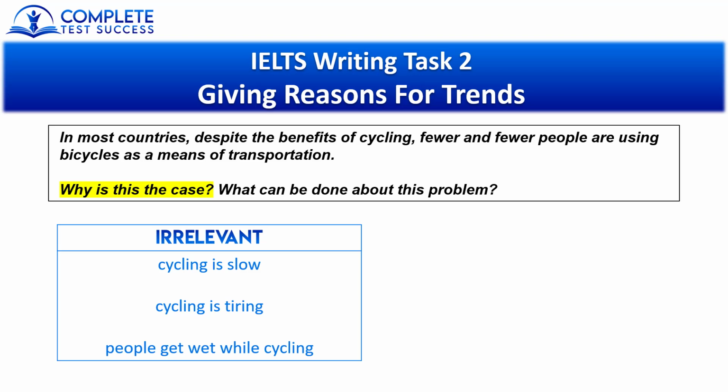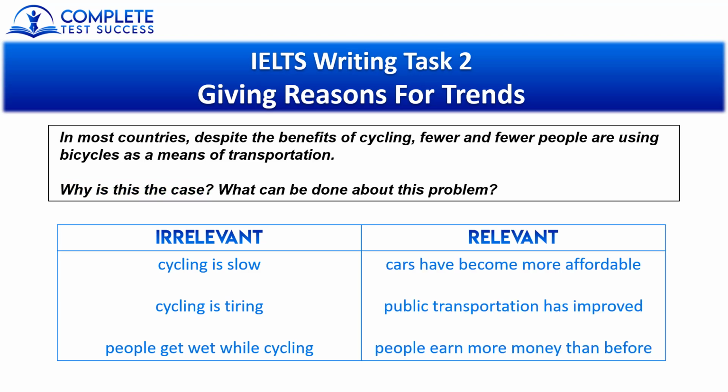Now these apply to the past and the present. Cycling was slow in the past, it's still slow now. Cycling was tiring in the past, it's still tiring now. None of these things are showing us what has changed in the world to make fewer people cycle nowadays compared to the past. So what that means is the relevant ideas are, cars have become more affordable, public transportation has improved, and people earn more money than before.